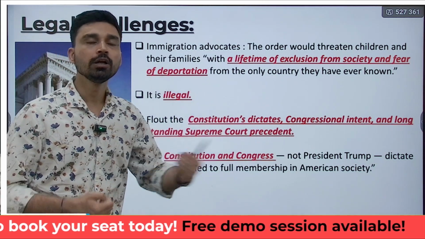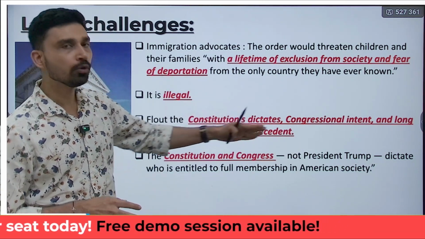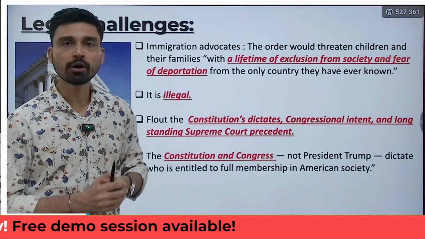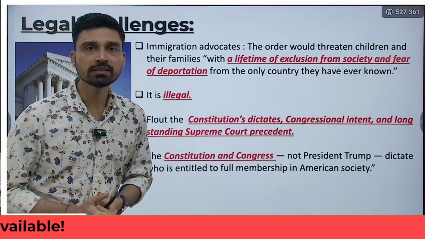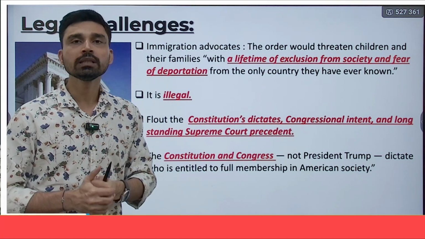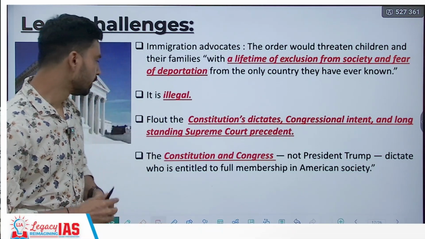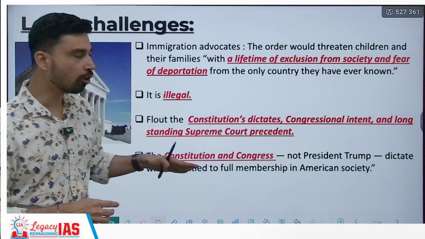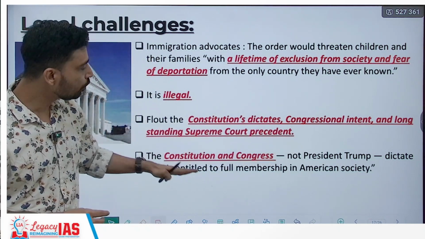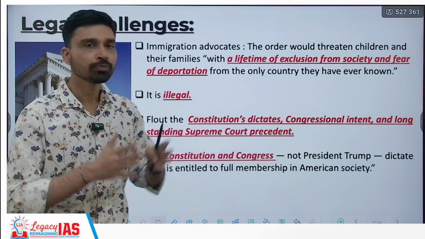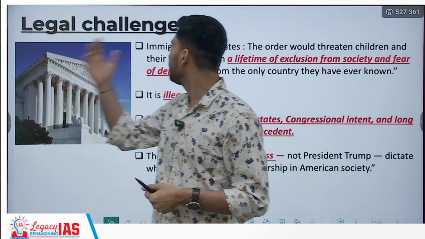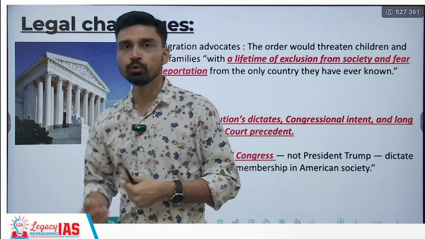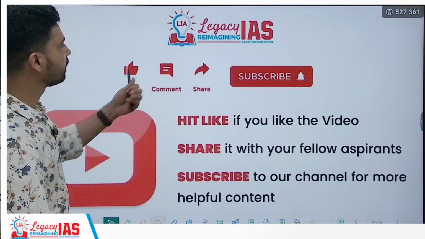This kind of lawmaking falls under the ambit of the US Congress, not of the US President, and long-standing Supreme Court precedent, because as we have discussed earlier, the 14th Amendment has been upheld by the Supreme Court. So the Constitution and the Congress, not President Trump, dictate who is entitled to full membership in American society. That is the standpoint of the critics and many immigrant lawyers and advocates who have put up a challenge against his particular executive order.